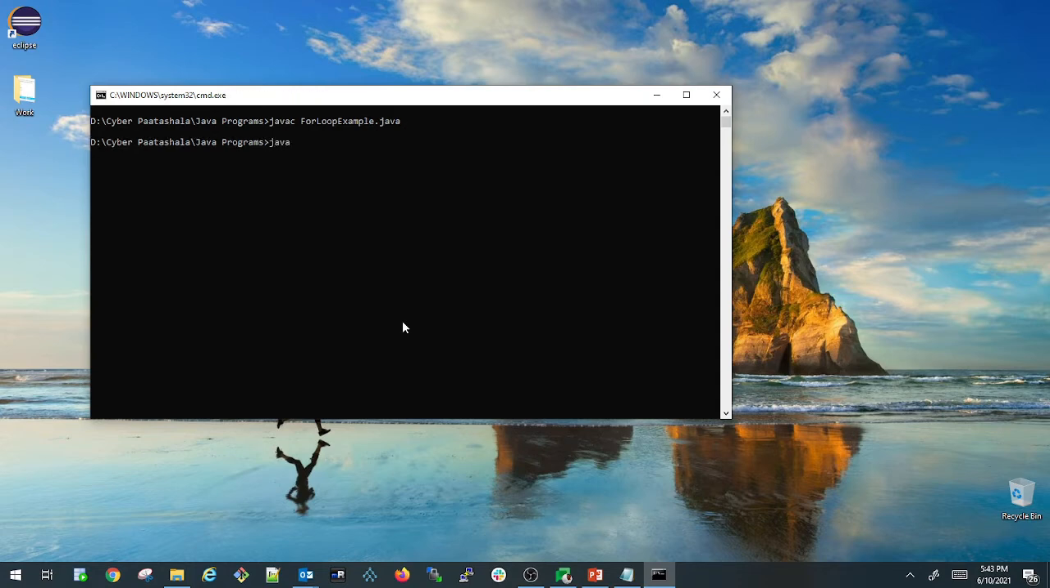Let us try to run this. So if you see here, it printed me for loop to print 1 to 10 numbers. It also printed me the values from 1 to 10. So let us go back to the program and see.